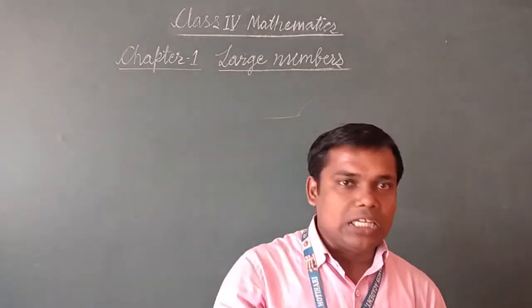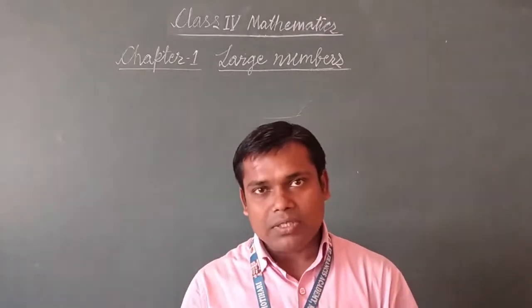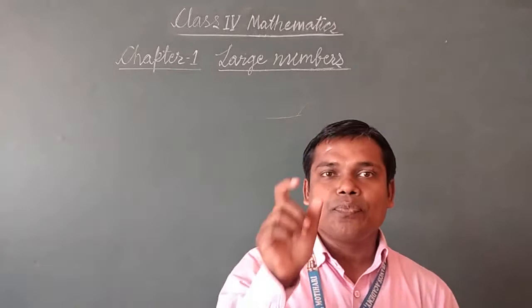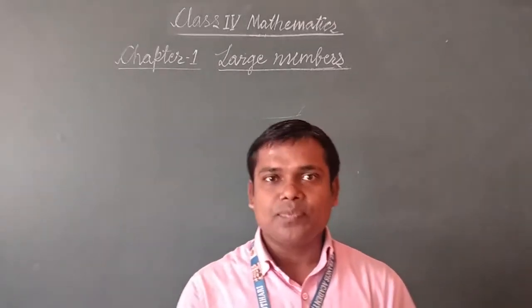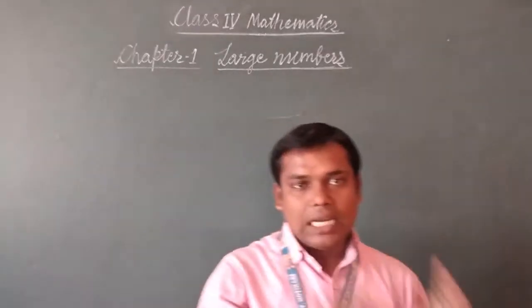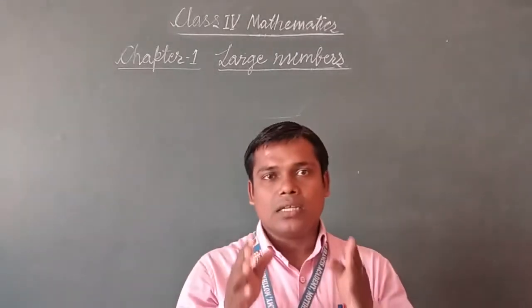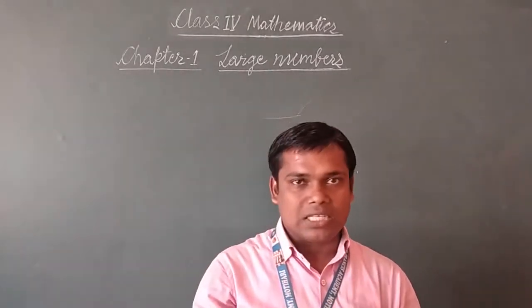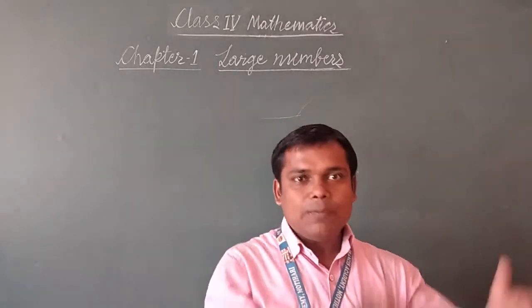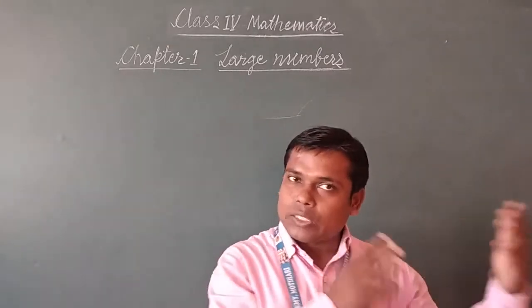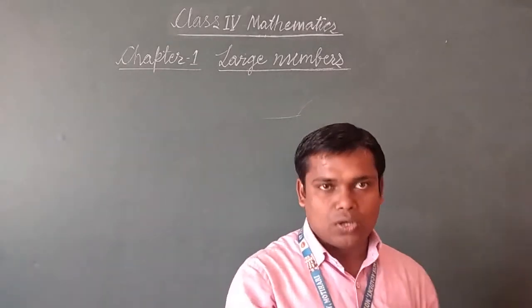Thousands place and 10,000 place come in thousands period. Lakh and 10 lakhs come in lakhs period, etc. Accordingly, if we have a bigger number, then we can go to crore onwards also.